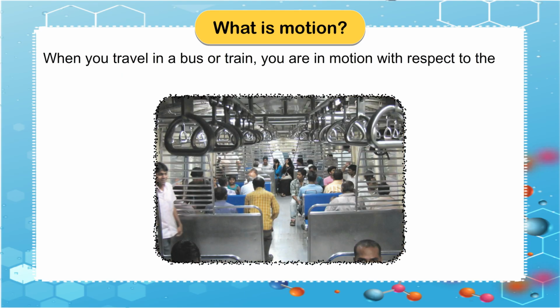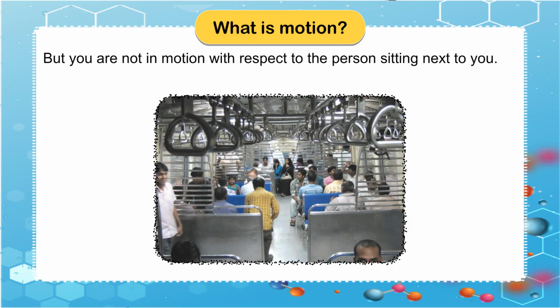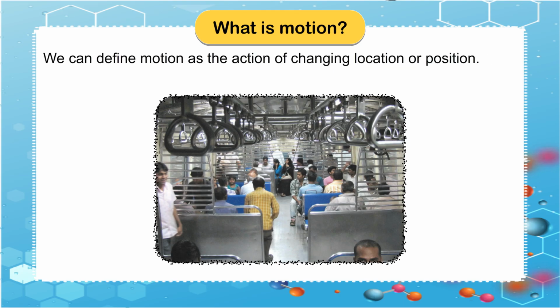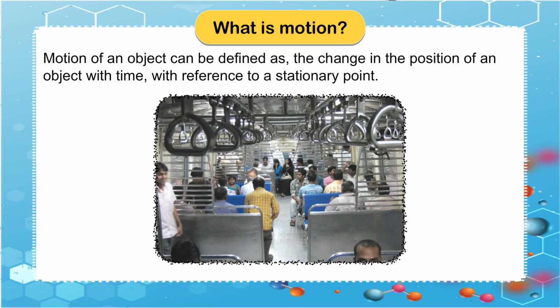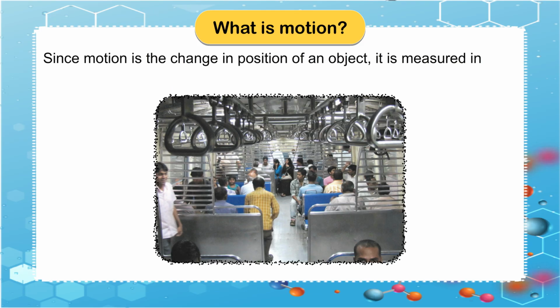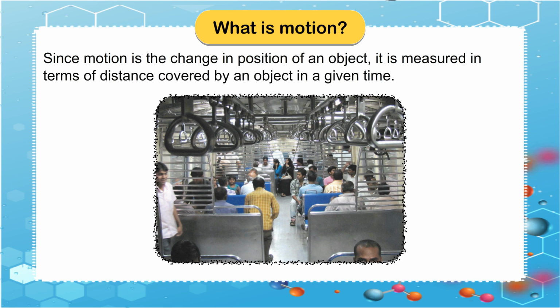When you travel in a bus or train, you are in motion with respect to the trees on the roadside. But you are not in motion with respect to the person sitting next to you. We can define motion as the action of changing location or position. Motion of an object can be defined as the change in the position of an object with time, with reference to a stationary point. Since motion is the change in position of an object, it is measured in terms of distance covered by an object in a given time.